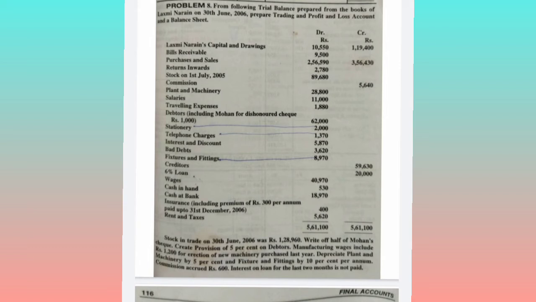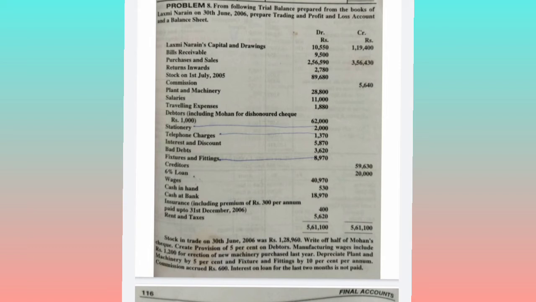Okay, so if there is a prepaid, that is an advance payment of expenses, then it will be taken to the asset side. And if we have received any advance incomes, then it will be taken to the liability side. Outstanding expenditures we will take to the liability side. Accrued incomes we will take to the asset side, and this outstanding and accrued we will add in the balance sheet to the respective accounts.